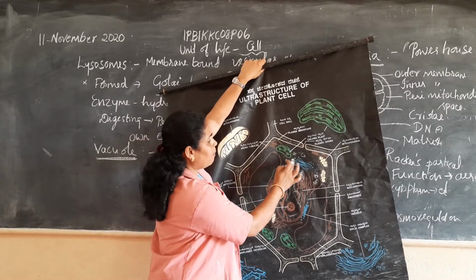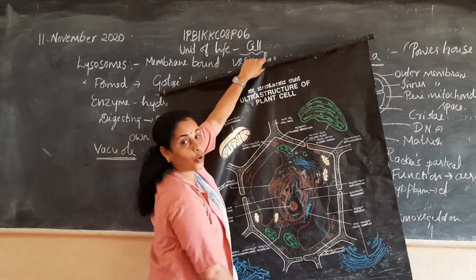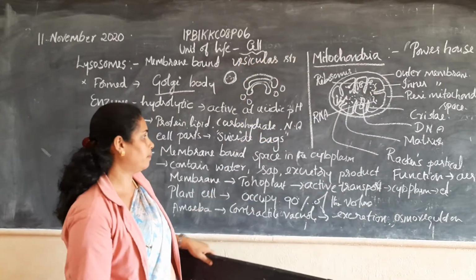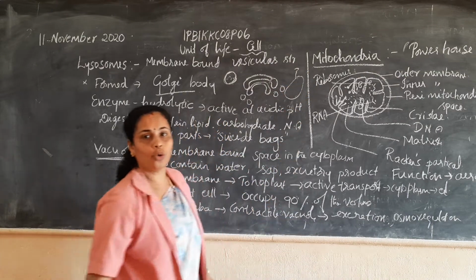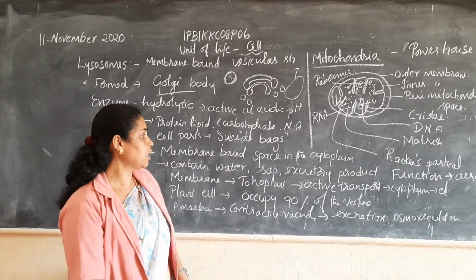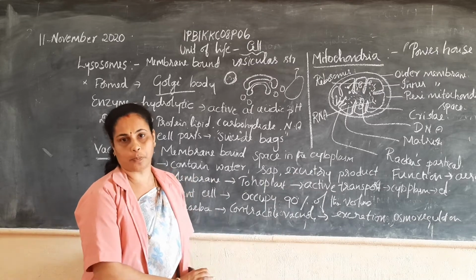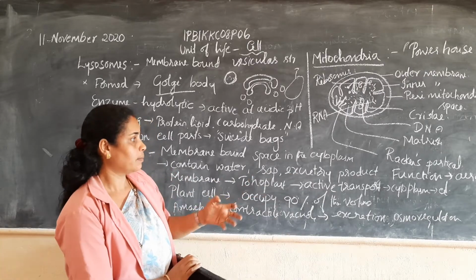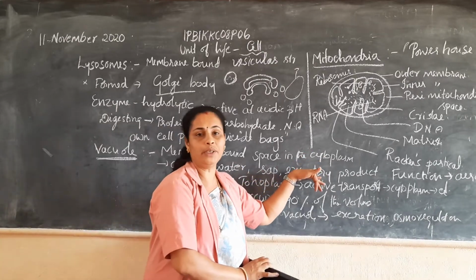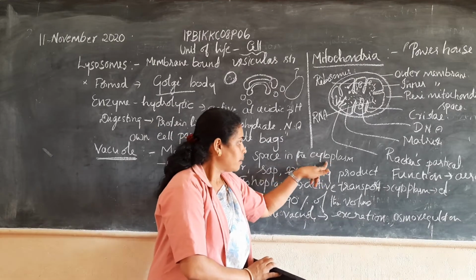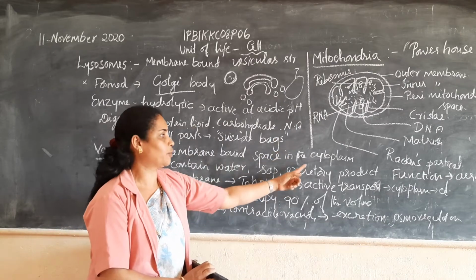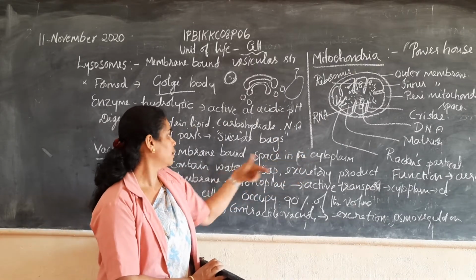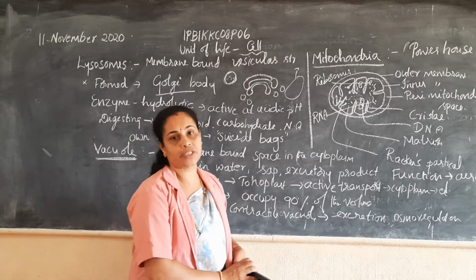And the membrane of the vacuole is called tonoplast, which is involved in active transport, where various substances are moved into the vacuole through the tonoplast from the cytoplasm. Hence they are involved in active transport.